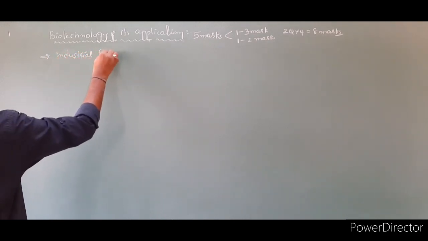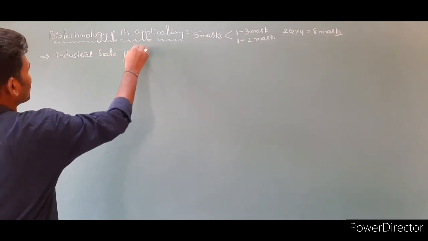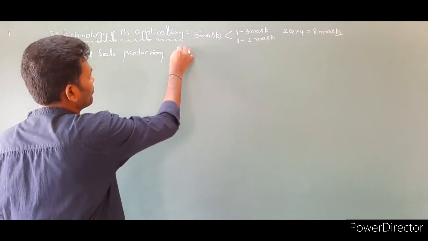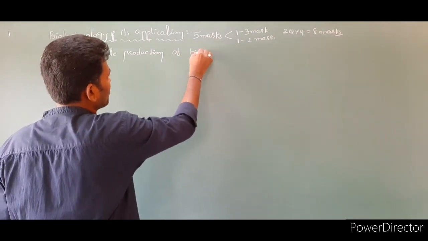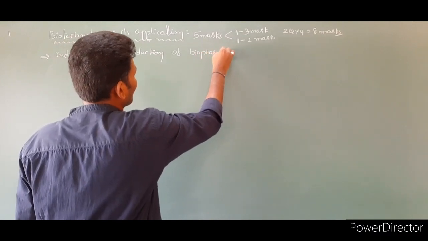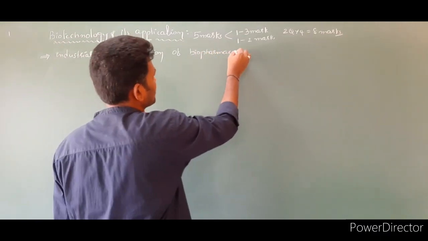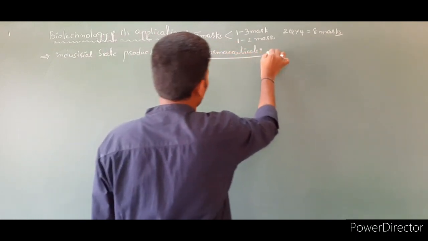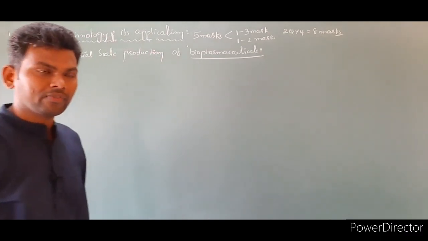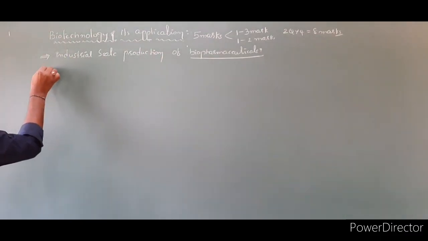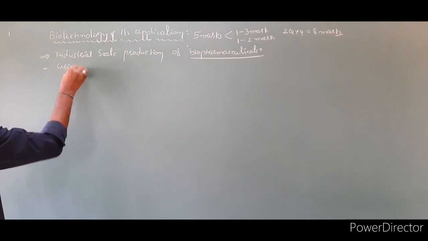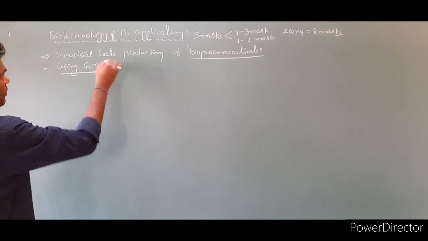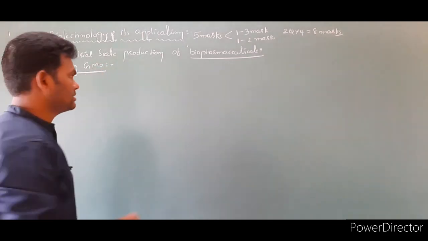First, industrial scale production of biopharmaceuticals, and second, using genetically modified organisms.